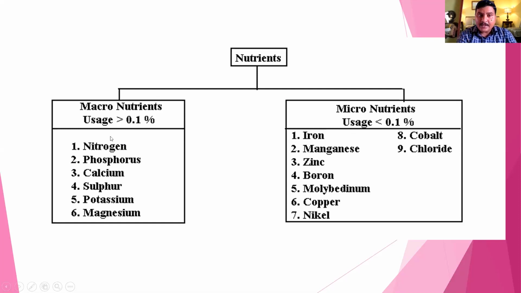What are primary macronutrients? NPK, like nitrogen, phosphorus, and potassium, and secondary are calcium, magnesium, and sulfur. Here are the micronutrients, like iron, requiring less amount, manganese, zinc, boron, molybdenum, copper, nickel, cobalt, chloride.